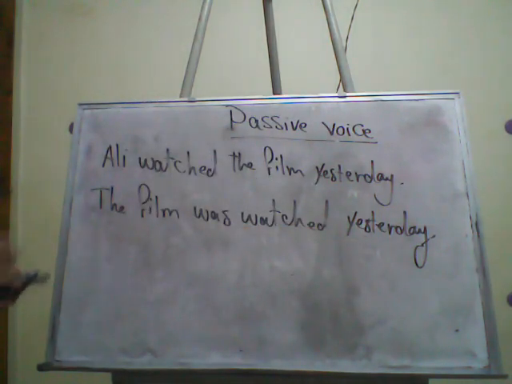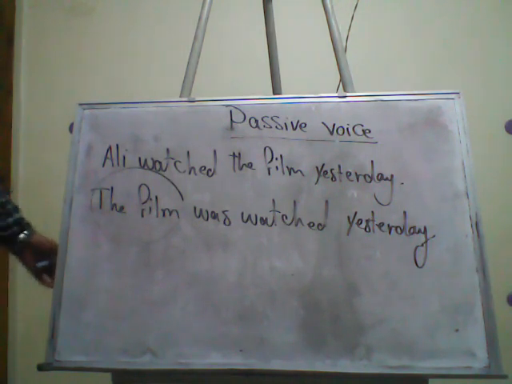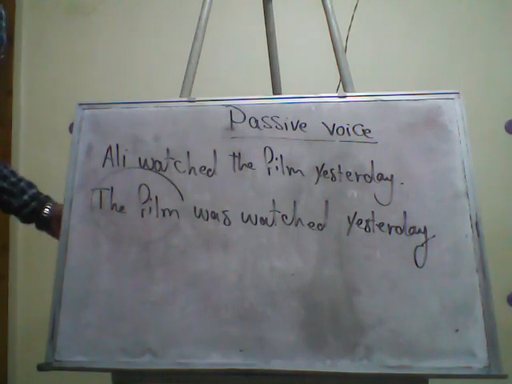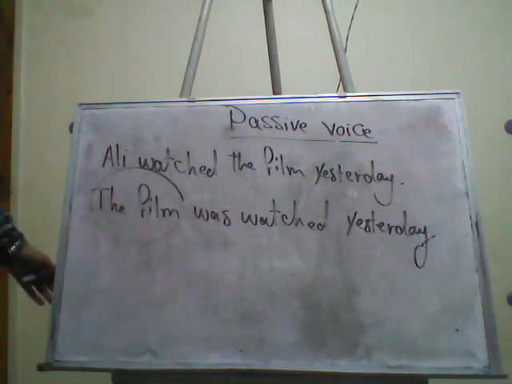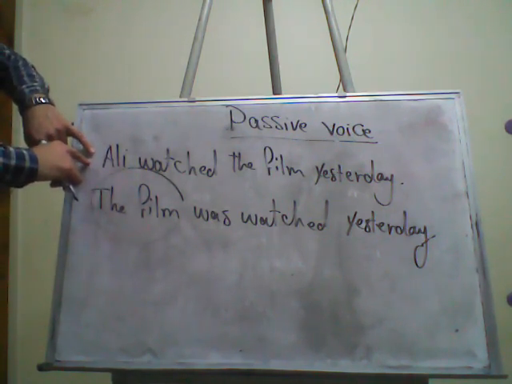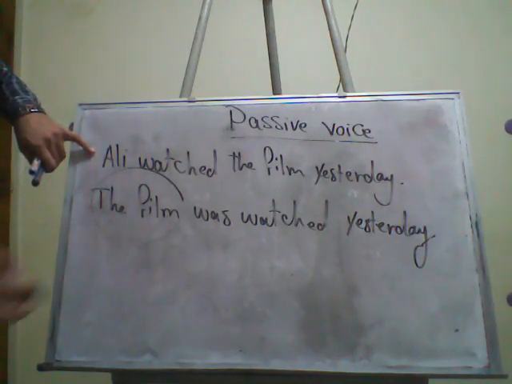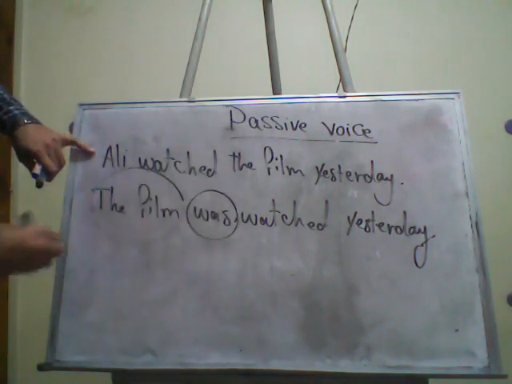As you see now, I started my sentence with the film, okay? And the film is not the doer, so I need to follow the passive voice. Here, I followed the original sentence, which we agreed is in the past simple, so I put the word was.